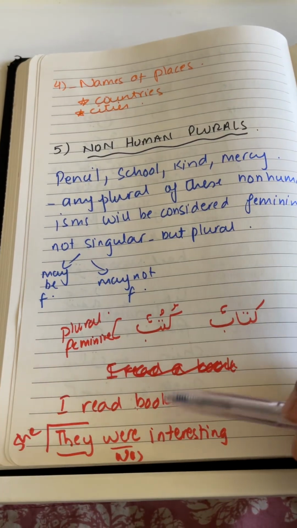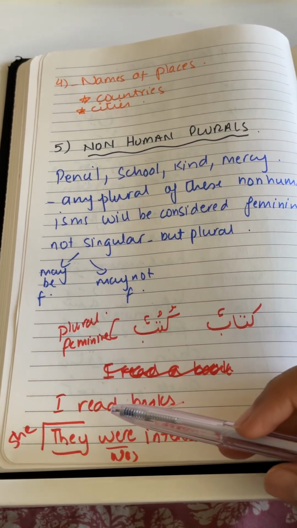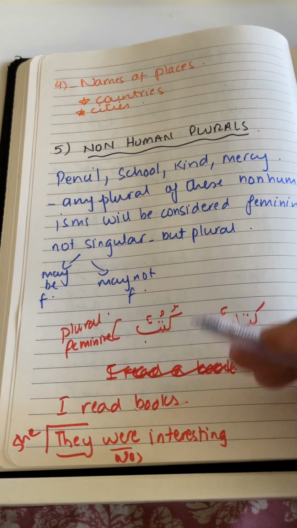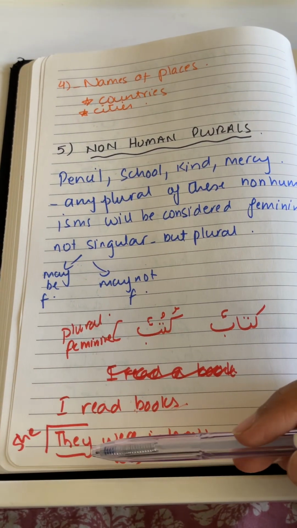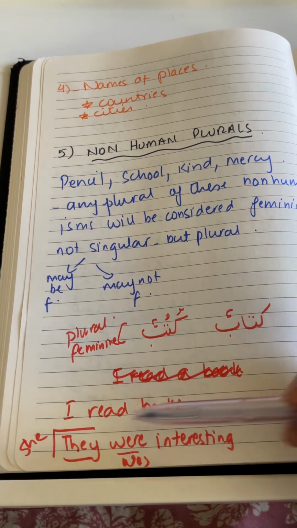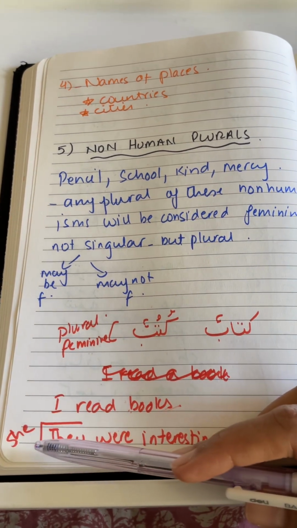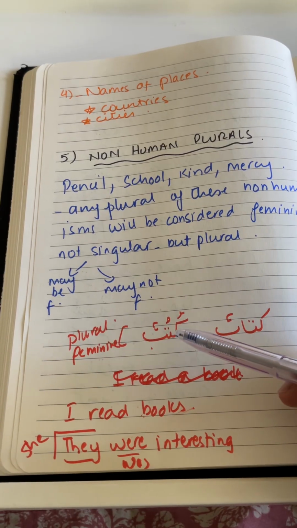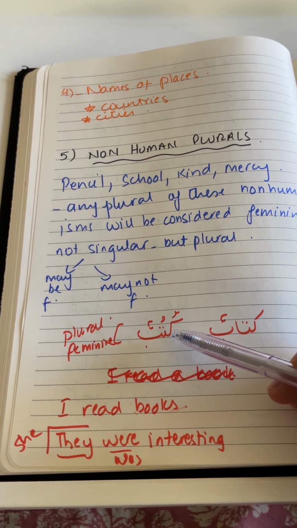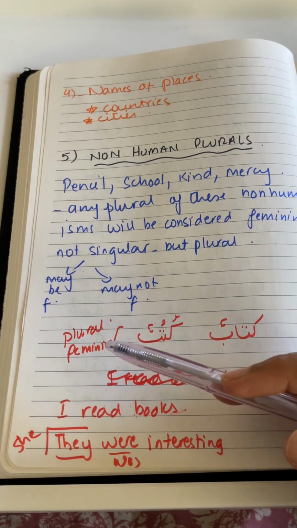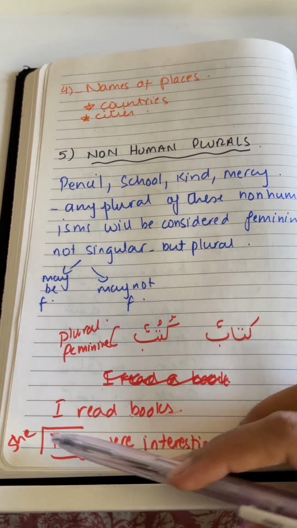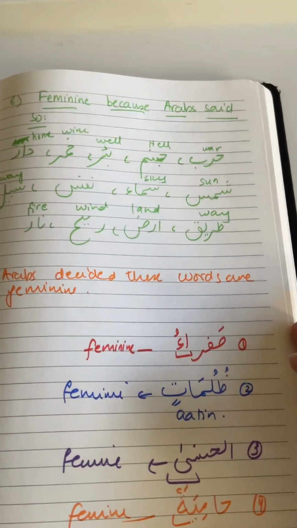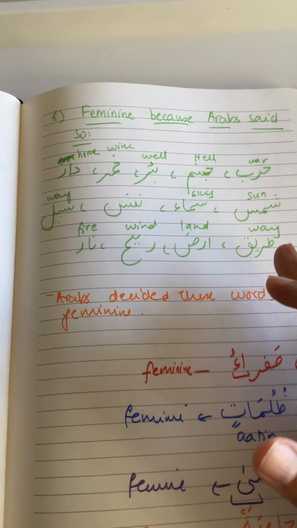For example, in English we say I read books, and they were interesting. But for kutubun, the plural of kitab, the pronoun we'll be using is she, because its gender is considered feminine. So instead of using they, we're going to be using she for that. This is just a weird thing in Arabic that we have to memorize.